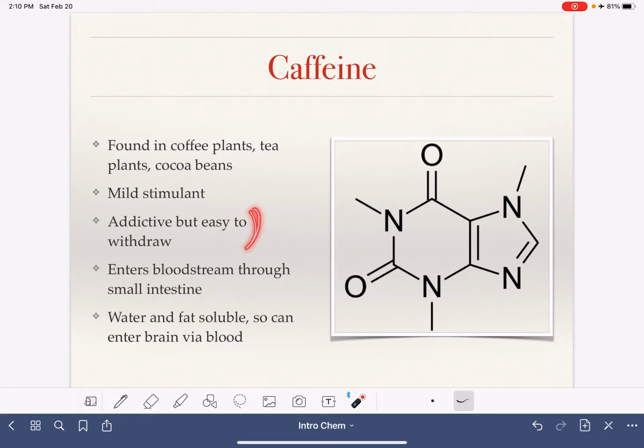Caffeine is an addictive substance, but it's very easy to withdraw from that addiction. When you consume caffeine, it enters your bloodstream through your small intestine, and it is both water soluble and fat soluble. So that means that it moves from your bloodstream into your brain. Your blood is a water-based environment, your brain is a fat-based environment, and it's in your brain where the caffeine molecule actually does its work.